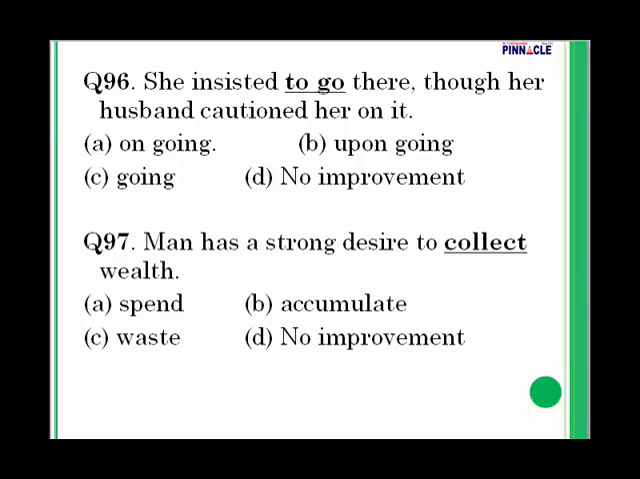Question number 96. She insisted to go there, though her husband cautioned her on it. With insisted, we have to use preposition on. If you are saying that I have to do something, somebody is saying so.